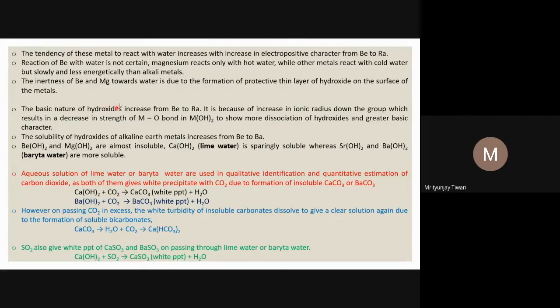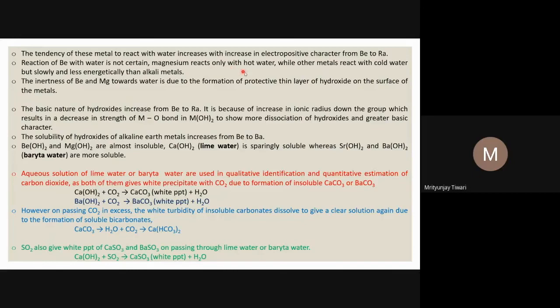The tendency of these metals to react with water increases with the increase in electropositive character from beryllium to radium, and we can even look only at barium, because radium is radioactive. So from beryllium to barium, the electropositive character increases, so the reactivity with water will also increase. The reaction of beryllium with water is very slow, or it almost doesn't react, because of the formation of that hydroxide layer on the surface I mentioned earlier.